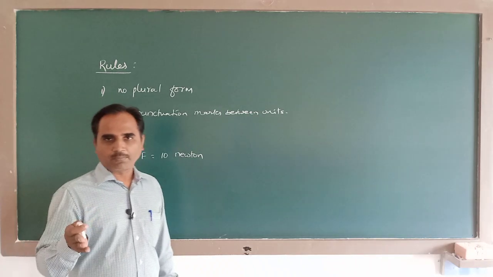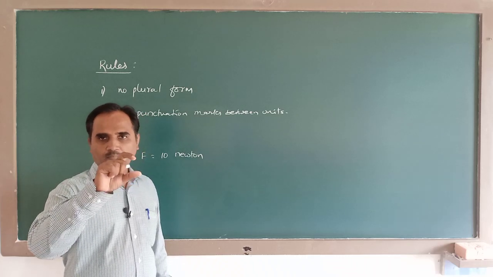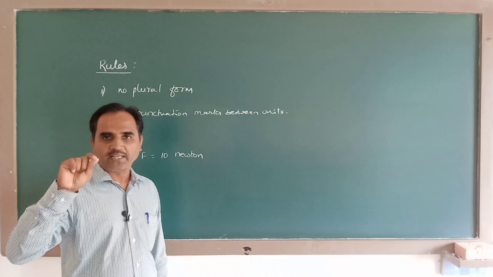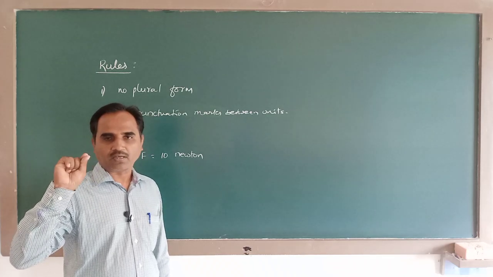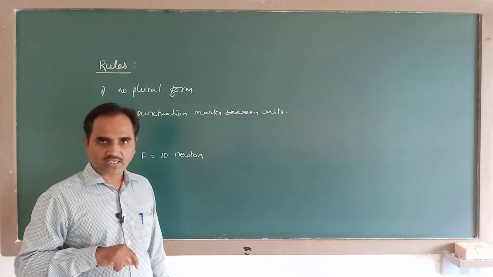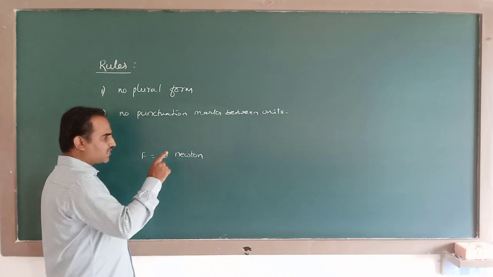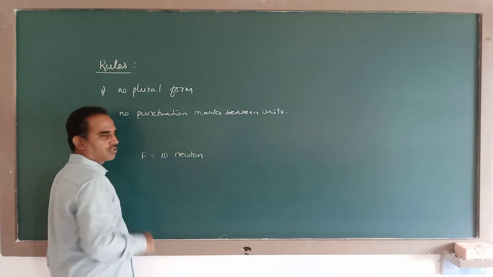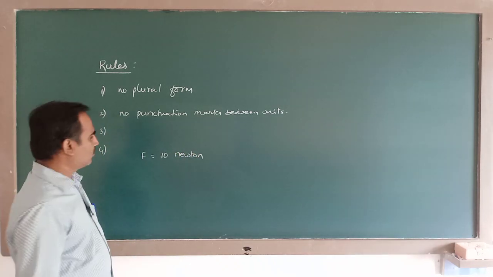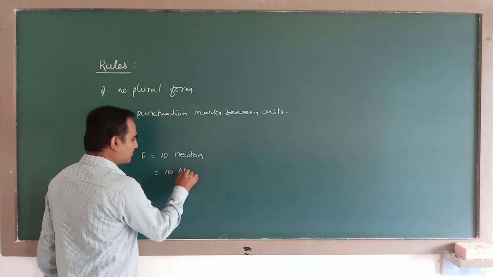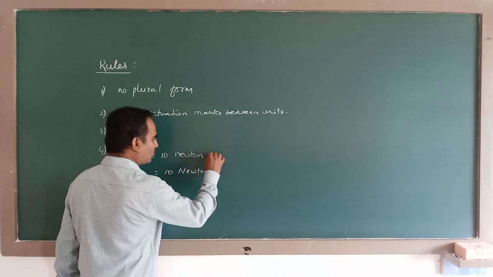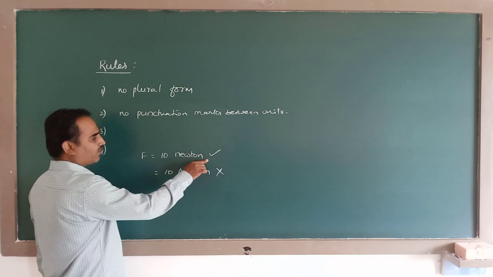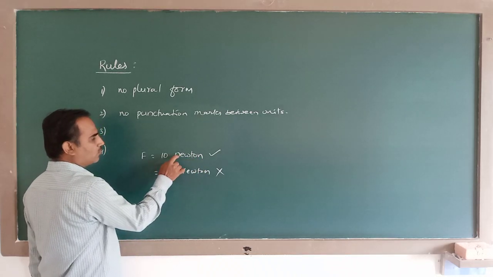As per English grammar, when you write a name, we start with a capital letter. Generally, while writing any name, the first letter must be capital. But in this case, when the name of a scientist is written as a unit, you have to use a small letter. So you should not write it like this. This is correct and this is wrong. This is the name of a scientist which is written as a unit, so you have to use a small letter.